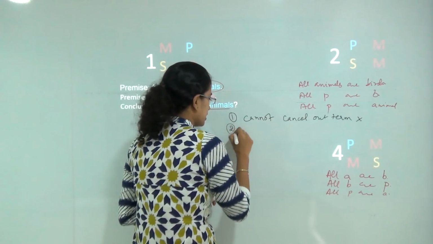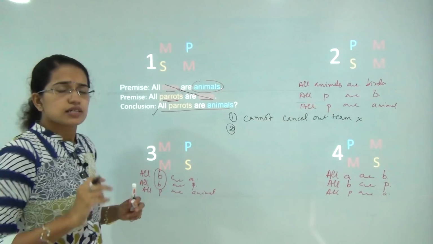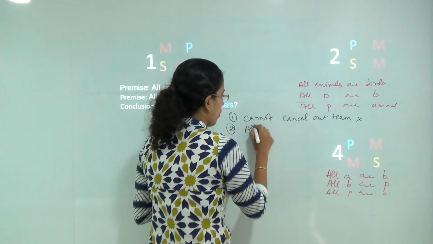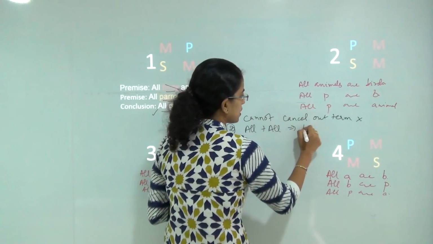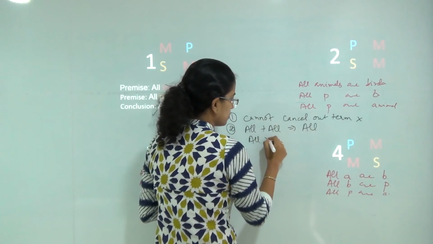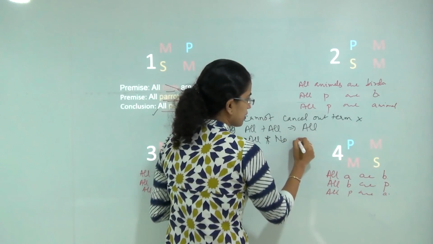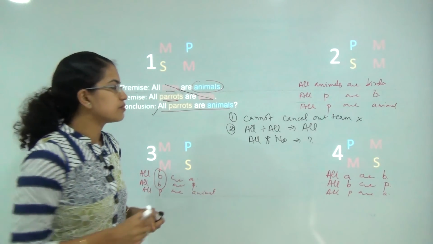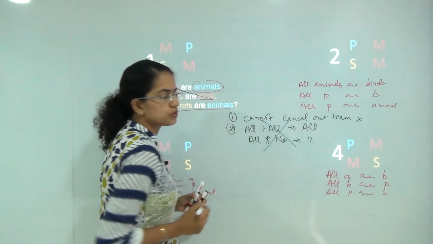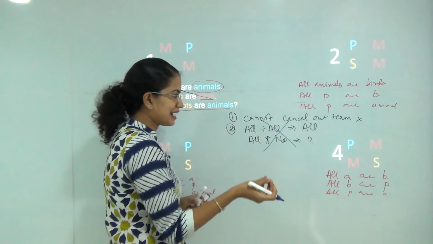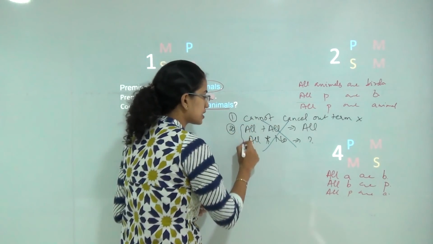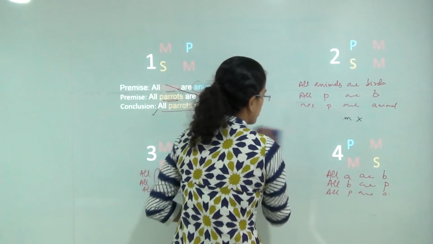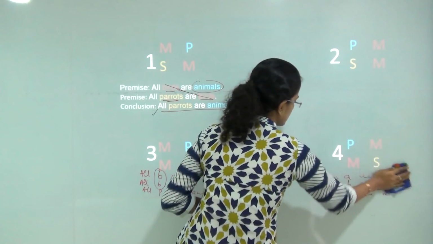The next important thing to remember is that some tricks and tutorials will tell you all plus all would always be all, all plus no would give you something, all plus some would give you something, and so on. Never ever blindly remember and follow this rule. It would lead you to correct answers in just a few questions and incorrect answers in a lot of questions. So be very sure never to follow this method to solve syllogism problems.